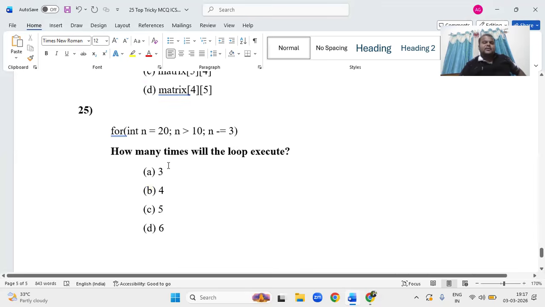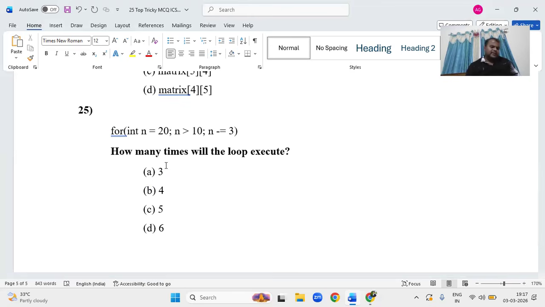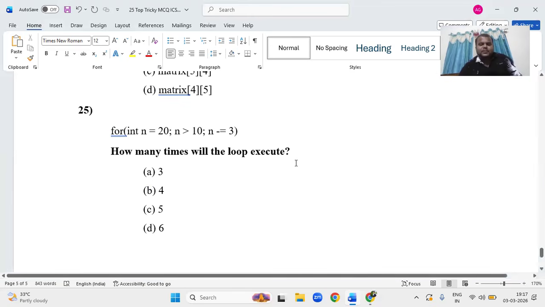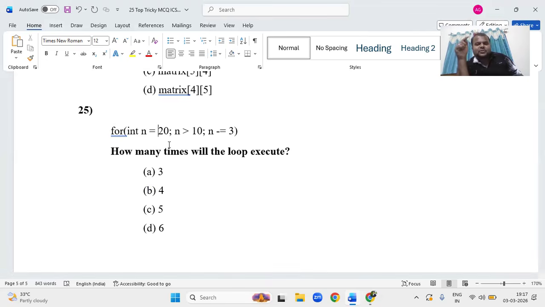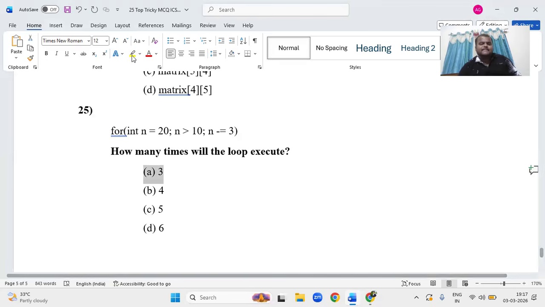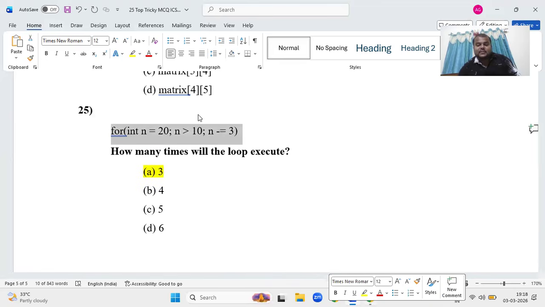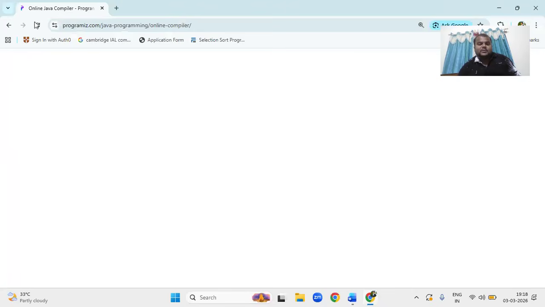Next, for int 20, how many times will the loop run? Let us check. It starts at 20. The first value is 20. The next time it runs, the value decreases by 3, so 17. Next time 13. After 13, it goes to 10 and will not run. So it is going to run 3 times. You can check. This question you can also expect in the board exam: how many times will the loop execute? Pre-board and all, I think you know.